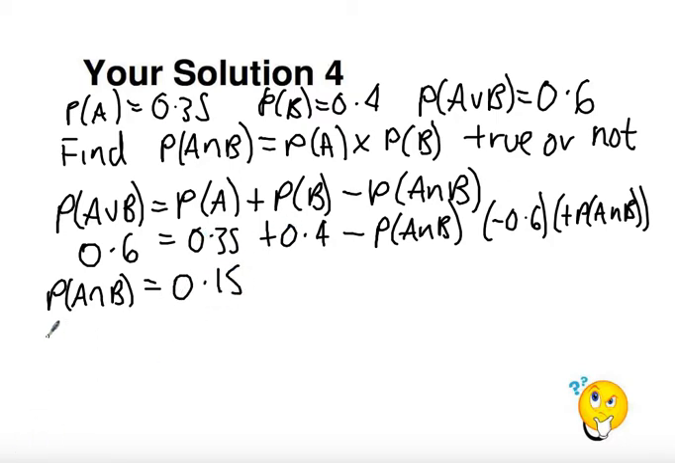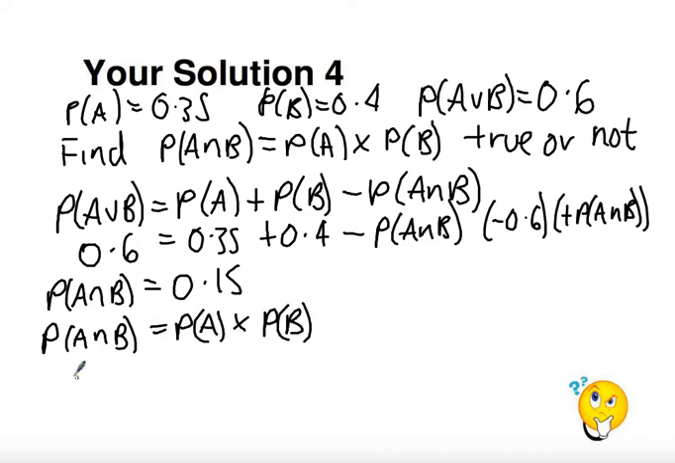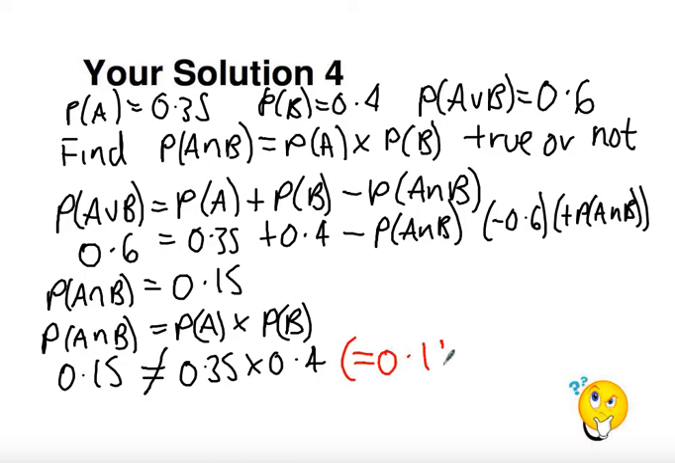So now let's do probability of A intersect B equal to probability of A times the probability of B. And so we get 0.15. Is it equal to 0.35 times 0.4? And the answer is no, they are not equal. So I wouldn't necessarily write this bit in, but if you do 0.35 times 0.4, you're going to get an answer of 0.14.